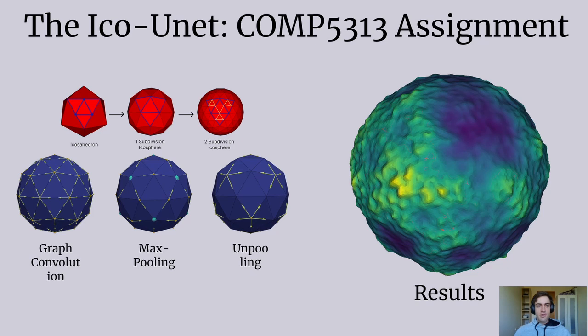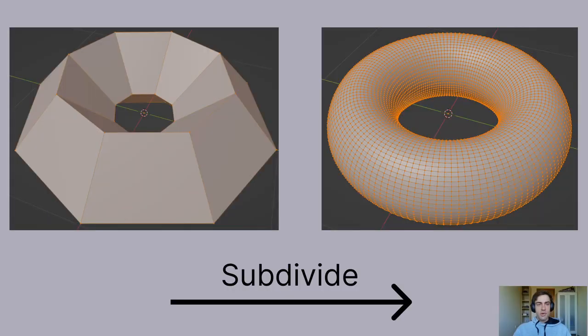To then form the unit-like architecture, image convolutions can be replaced with graph convolutions. Max pooling can be replicated using directional message passing to the vertices belonging to a lower subdivision icosphere, and unpooling can be replicated by directional message passing outwards. If we can get this to work well, then the very same model could be used on any graph or mesh that has been created by means of subdivision.